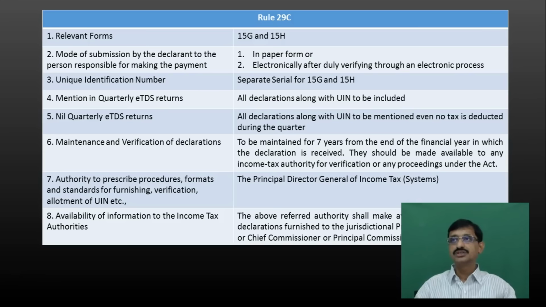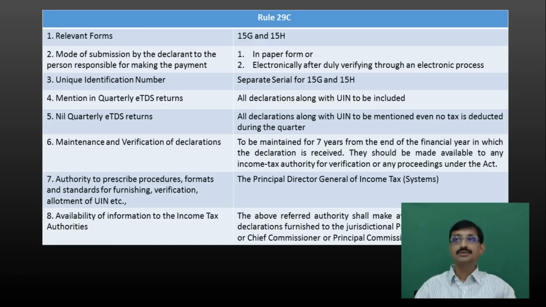Now coming to sub-rule number 4 of rule number 29C. What does it state? Maybe the payer is also deducting TDS for certain other deductees, wherein he has to file a quarterly e-TDS return. Now what the payer has to do is mention all the declarations which he has received in that quarter in the quarterly e-TDS return also, along with the unique identification numbers.